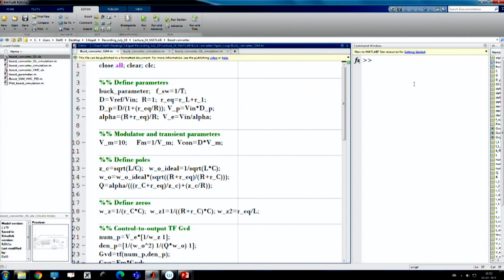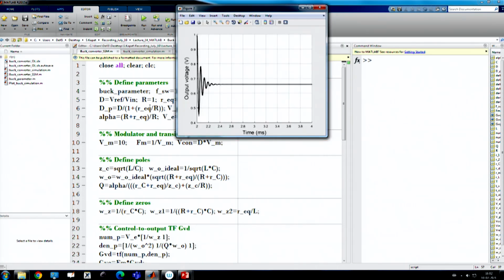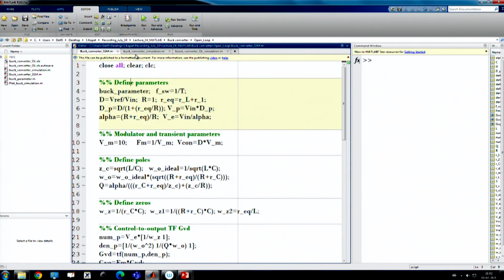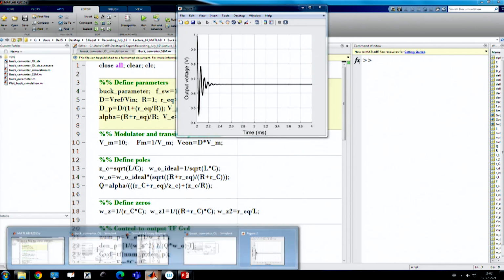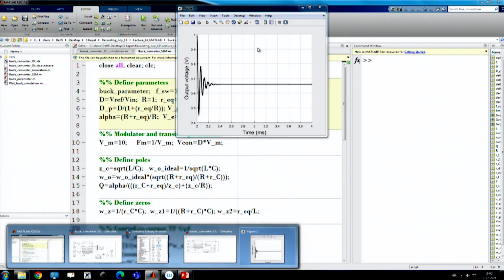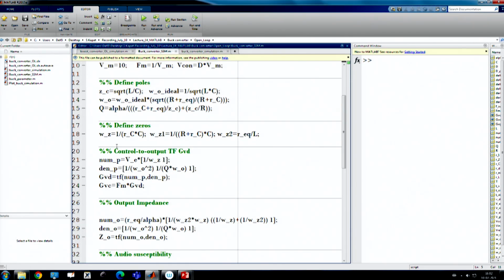So, in this particular simulation, first I am going to talk about a buck converter model. This output voltage, actually, we have derived a small signal model, but since I have not covered the small signal model, you do not have to bother about this because we will discuss it in detail in a subsequent lecture.